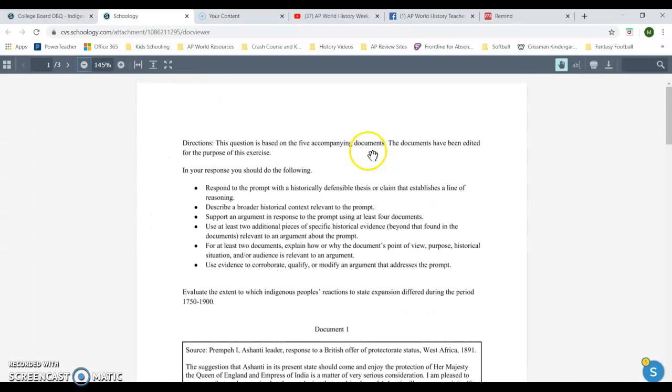Your first page is going to have basically the main things you need to do. And if you look closely at these bullets, it literally follows along with the rubric. It tells you what you need to do to earn points. So you want to make sure you're doing all these things as you write.